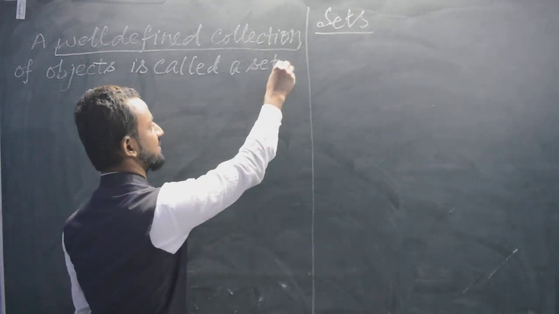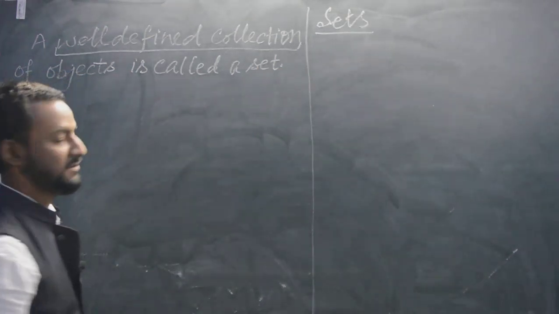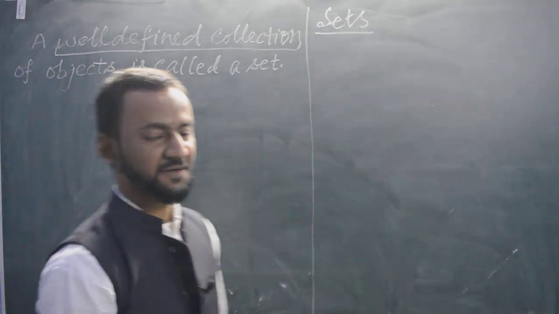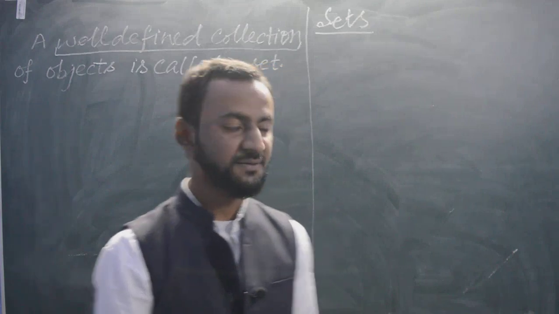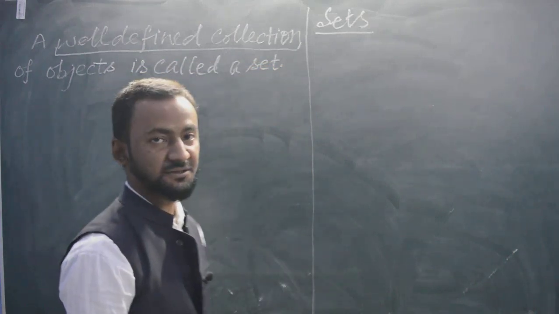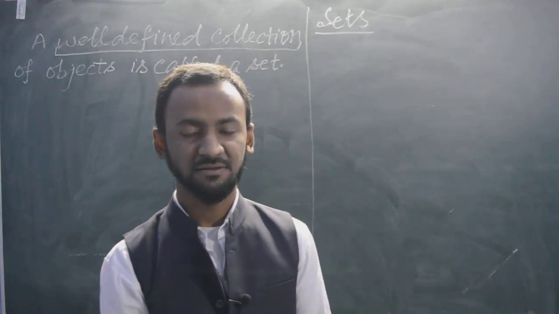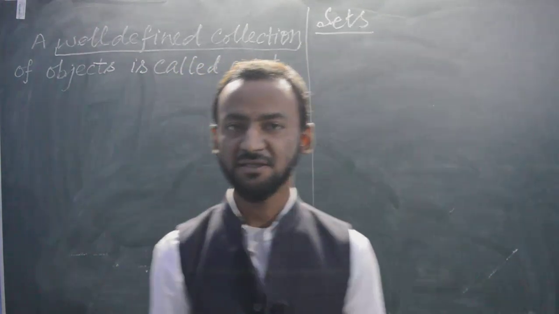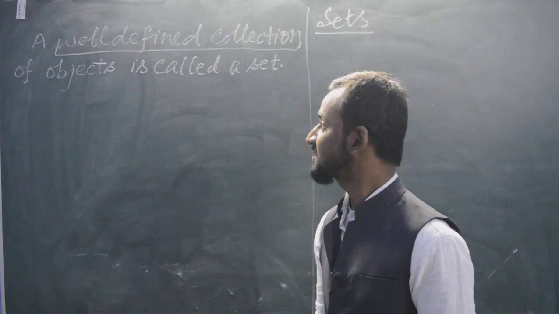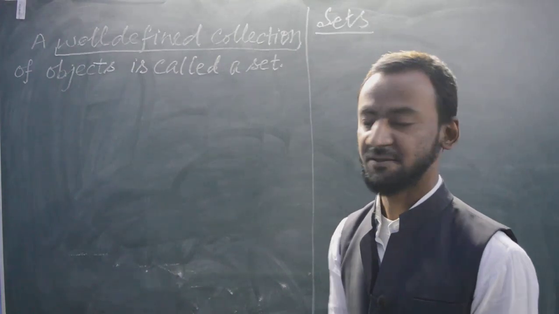Let us take some examples. If I take the example of a medical shop, in a medical shop we will get all kinds of medicines. So here the collection of medicine is well defined.